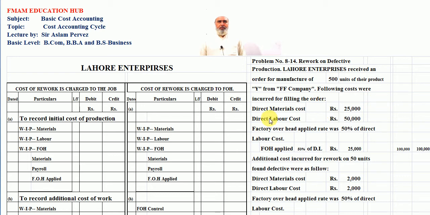Students, firstly we have to read the initial cost which belongs to the direct material cost, direct labor cost, and factory overhead applied rate was 50% of direct labor cost.